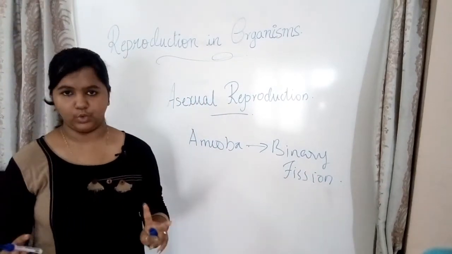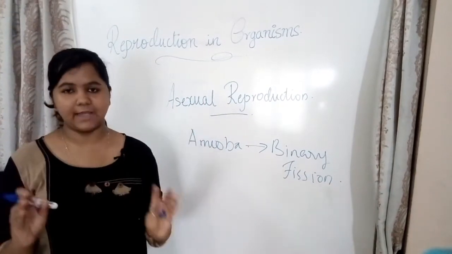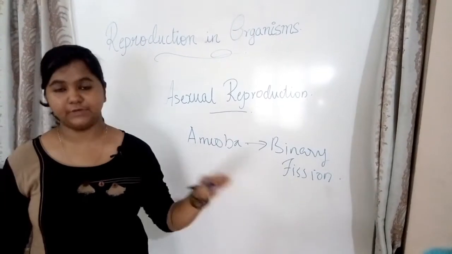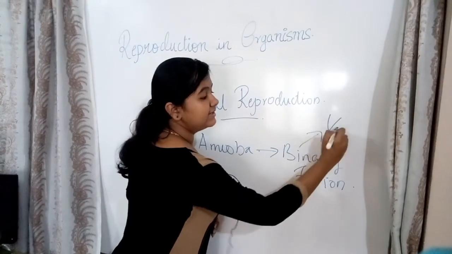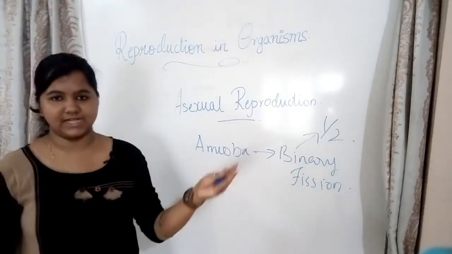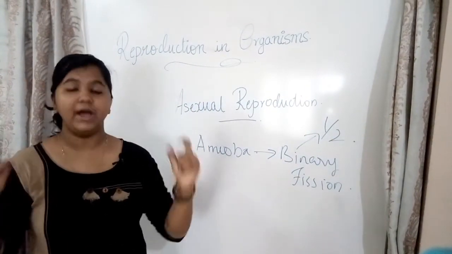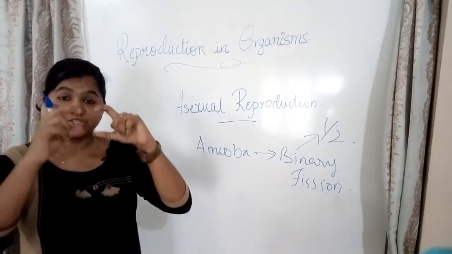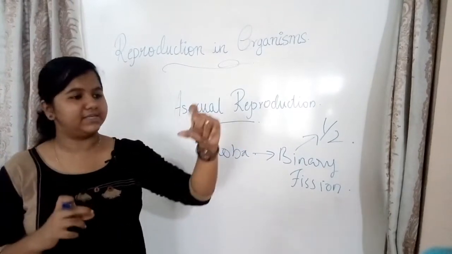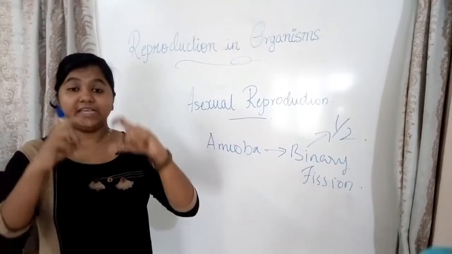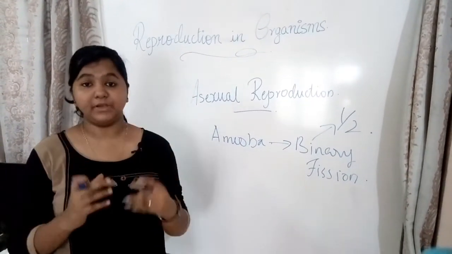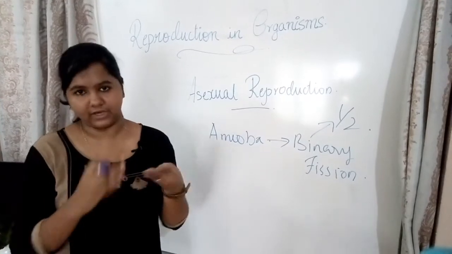Bi means two, or bi, di, everything has the same meaning of two. So binary fission means the cell divides into two. That is, a cell is divided in half, and one cell divides into two and forms daughter cells. After splitting, you don't say mother cell and baby cell; you say both are daughter cells. Here the death of the parent happens due to the reproduction.